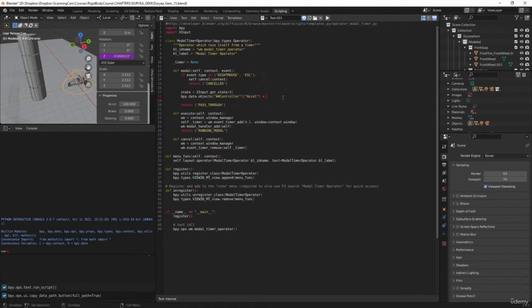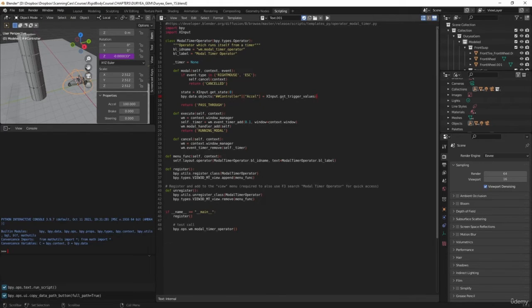And we're going to say equals XInput.get_trigger_values. The triggers are the top triggers, I guess. There's one on the left and right.